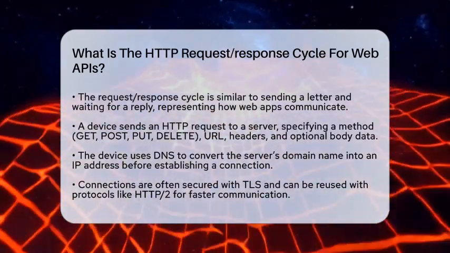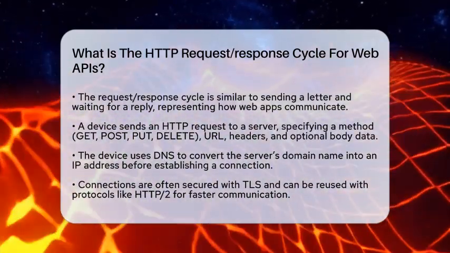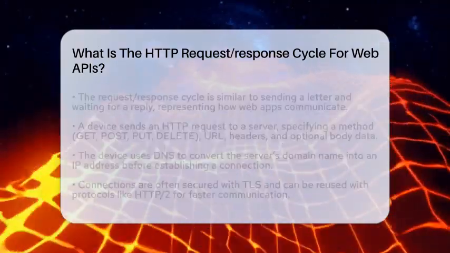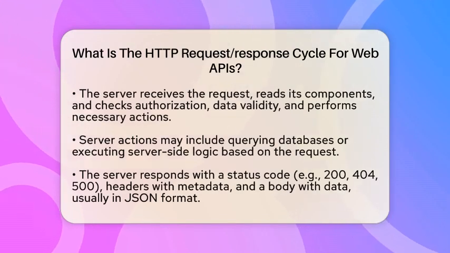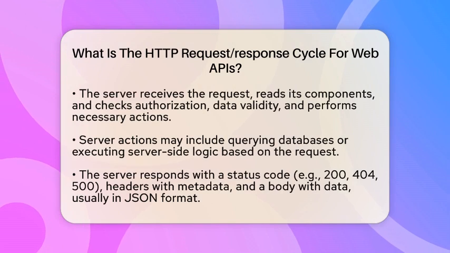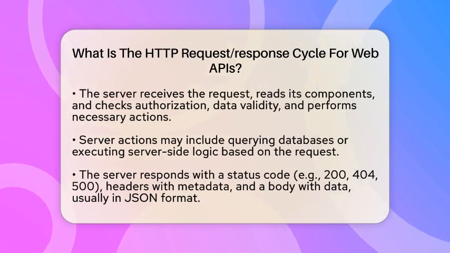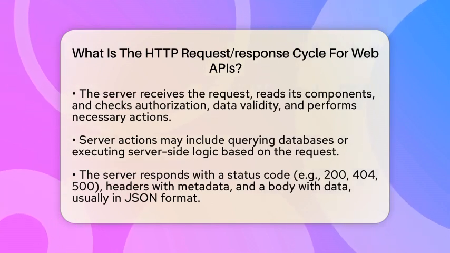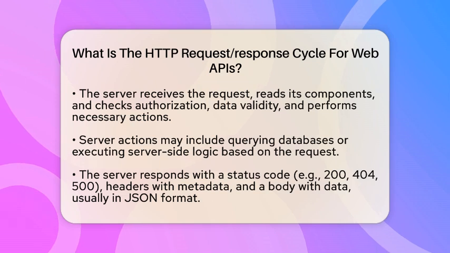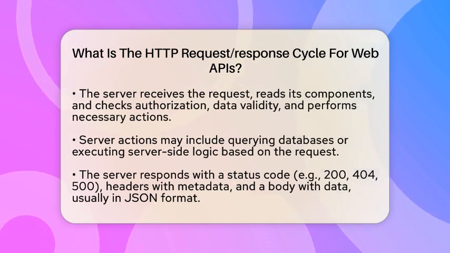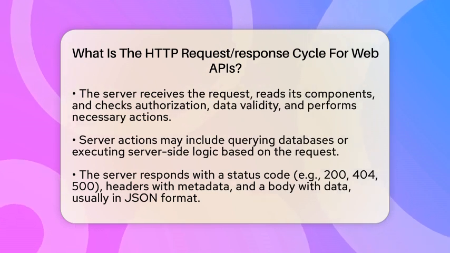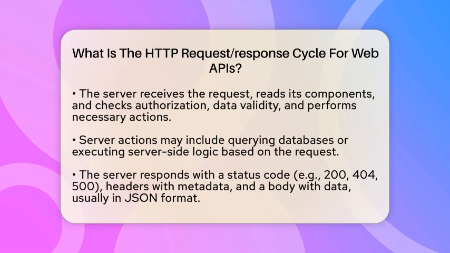Next, your device resolves the server's domain name into an IP address using the Domain Name System, or DNS. Once it knows where the server is, it opens a connection, often secured with Transport Layer Security, to ensure safe communication. This connection can be a single link that carries multiple requests if using newer protocols like HTTP/2, which makes things faster and more efficient.